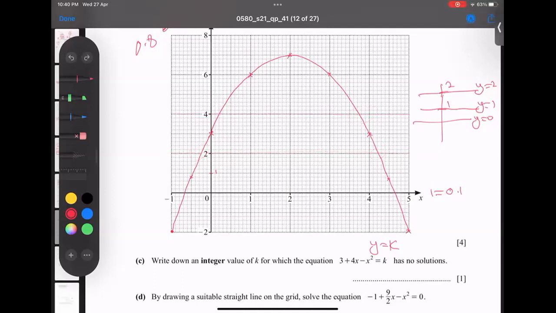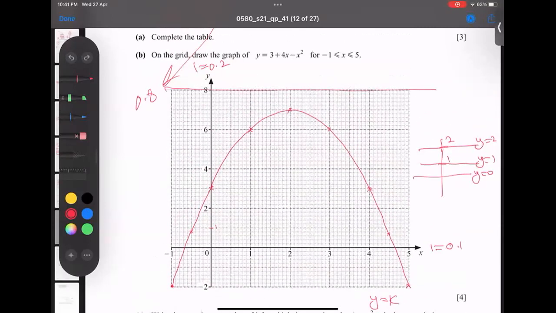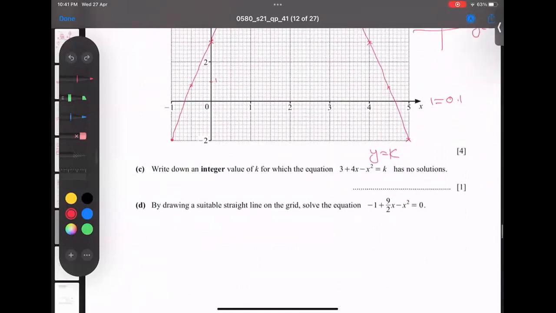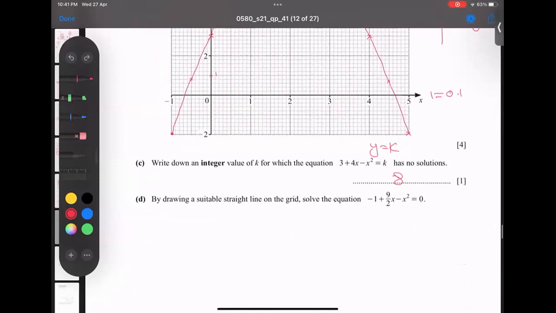But he is asking for no solution. It means the line goes through 8 and will not cut the curve even a single time. So he's asking for an integer, and 8 is our answer. Our answer could also be above 8, like 9, 10. Many numbers are possible, but I think 8 is okay.